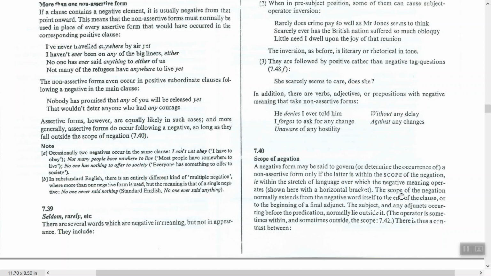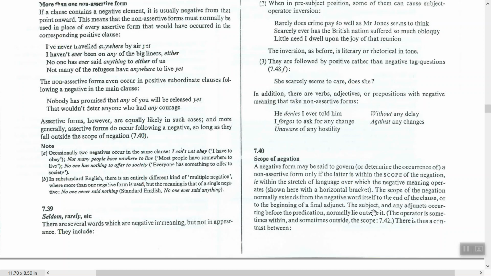The scope of negation normally extends from the negative word itself, for example not, to the end of the clause, or to the beginning of a final adjunct.